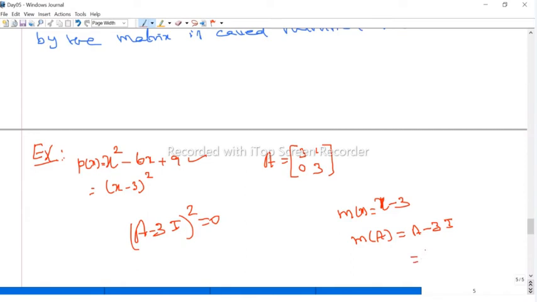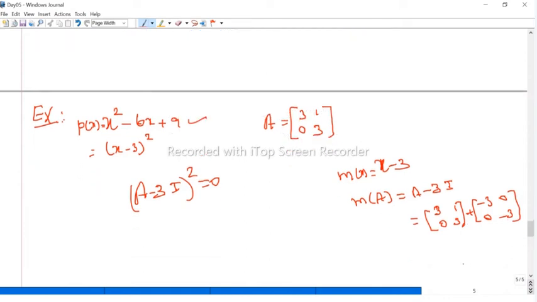So what is A minus 3I? A is nothing but 3 1 0 3, plus, multiplying the minus inside, minus 3 0 0 3 identity matrix, right? If you add these two, all are 0 except one element.